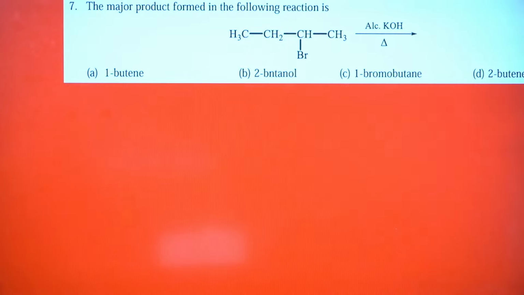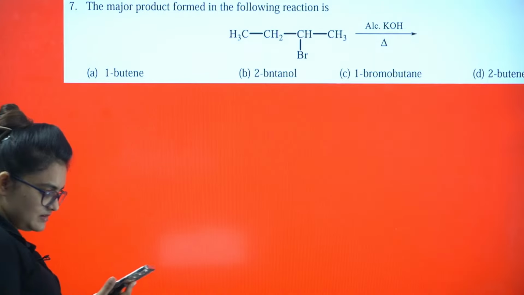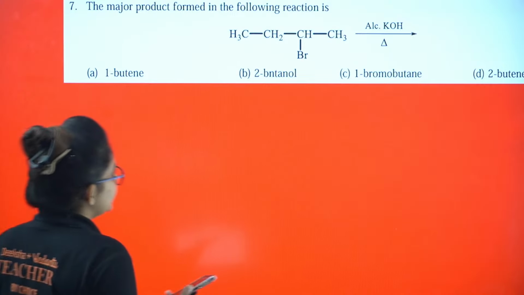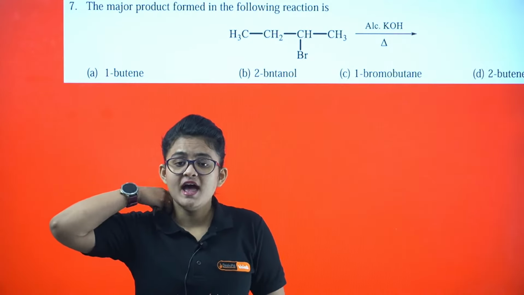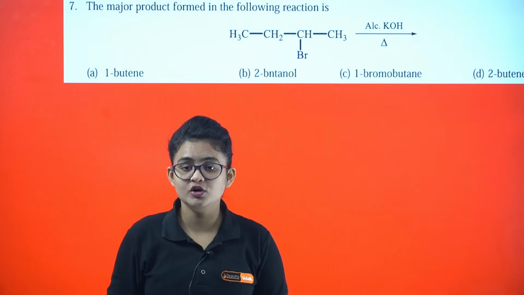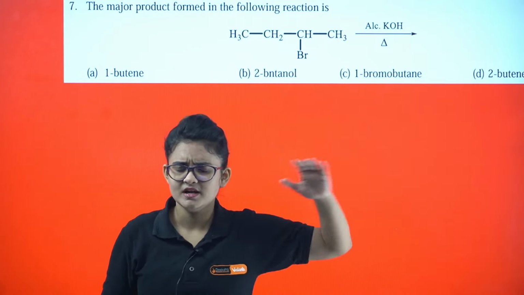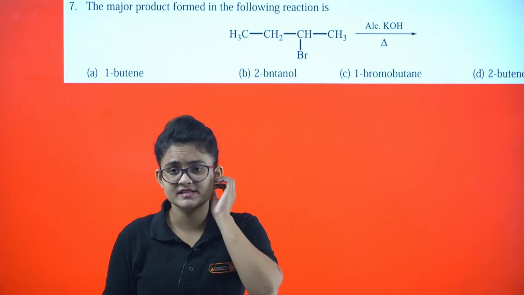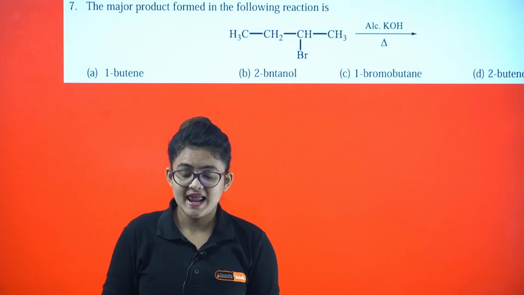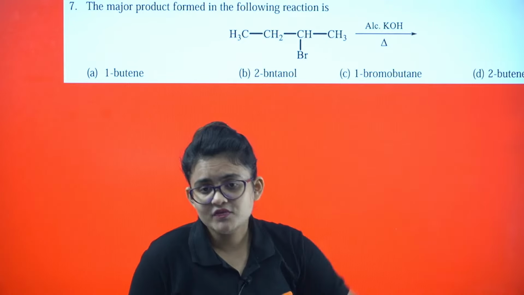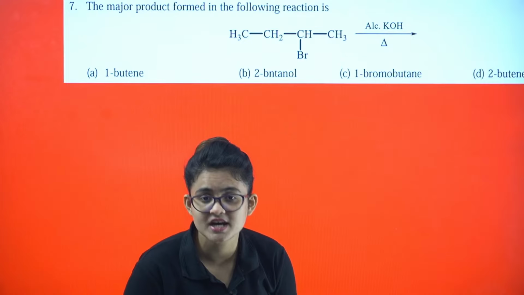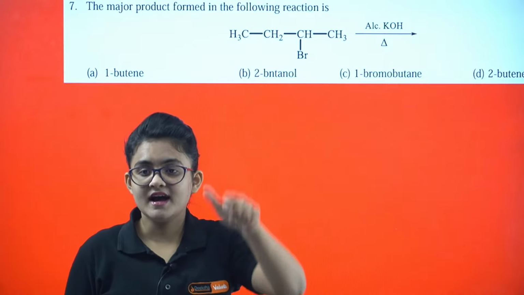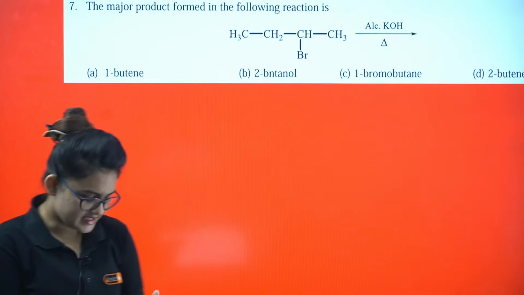Okay, this one: the major product formed in the following reaction. Tell me. Okay, so here you can see alcoholic KOH. There is a magic with the KOH, you know. Aqueous KOH will give you substitution, SN1 or SN2, depending upon the alkyl halide you are using. But if you are having alcoholic KOH, then it will undergo dehydrohalogenation.